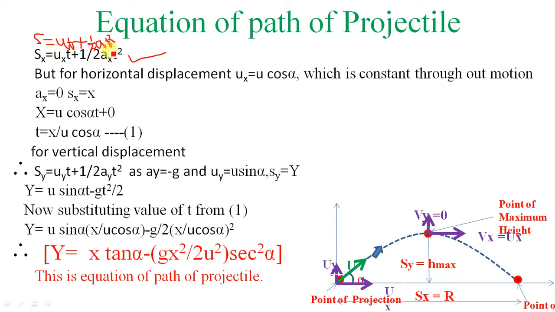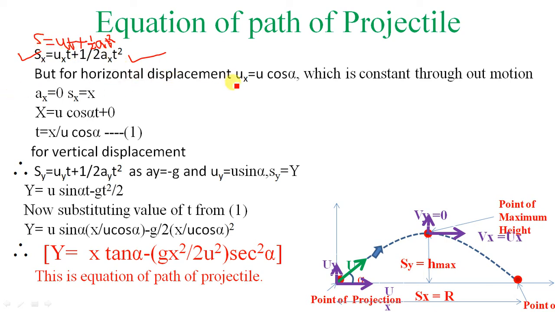We have to apply this equation independently in two directions, one in the x direction and one in the y direction. Here I want to apply it in the x direction. The equation is transformed into s_x is equal to u_x t plus 1 half a_x t square. Here all the terms are replaced by the x components.